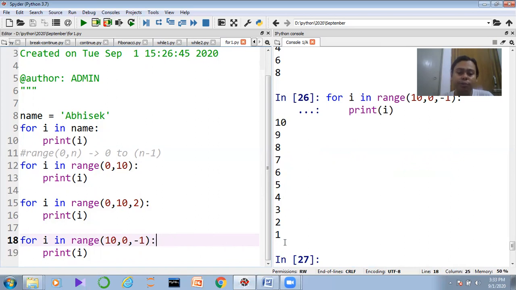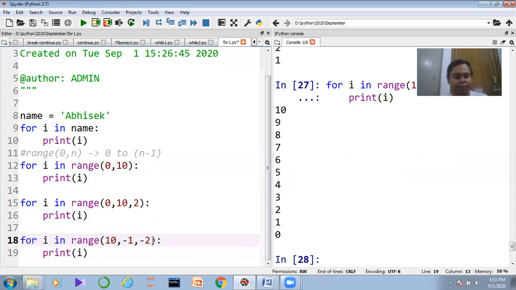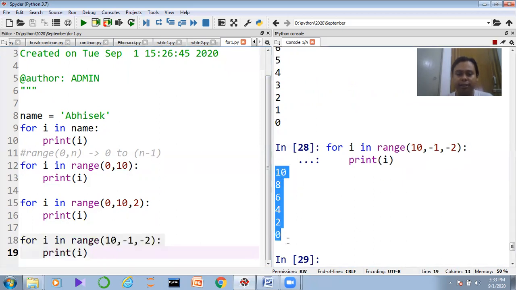Now guys, if you want to print 0 here, what should be your answer? Here I should print the data till -1. So if you execute the code, guys, you will see 10, 9, 8, 7, 6, 5, 4, 3, 2, 1, 0. If I want to make it -2, guys, then a gap of -2 will come, and 10, 8, 6, these kinds of things should come here. So you need to execute the code and you get the result.